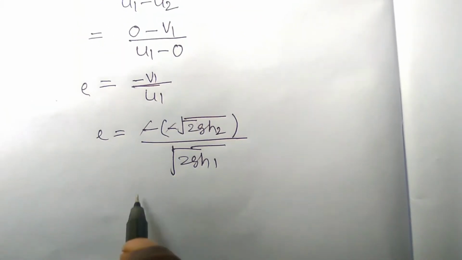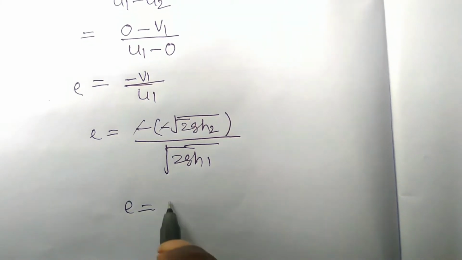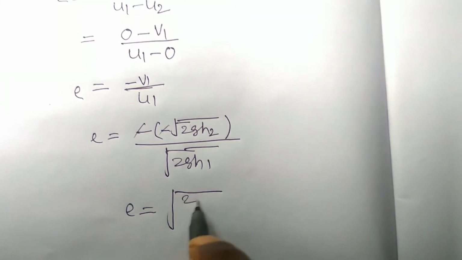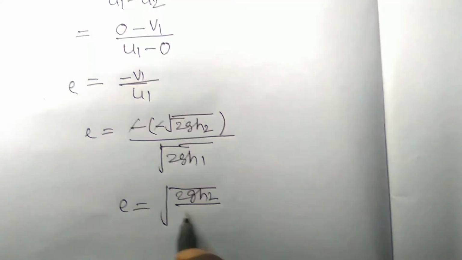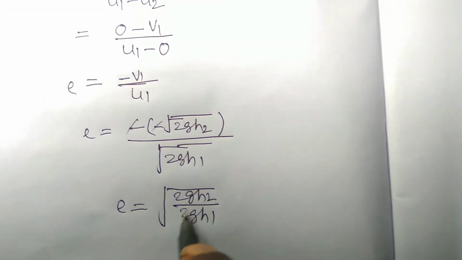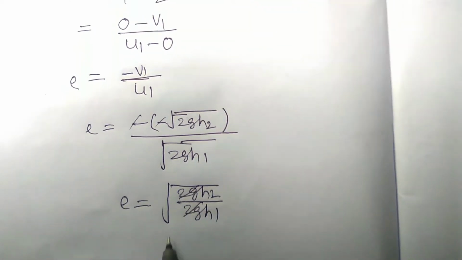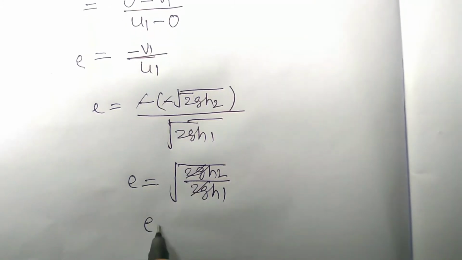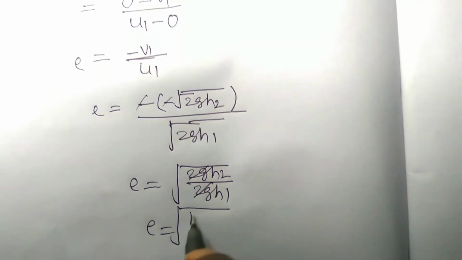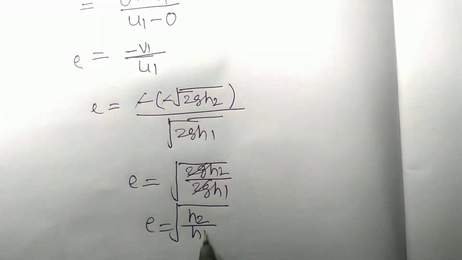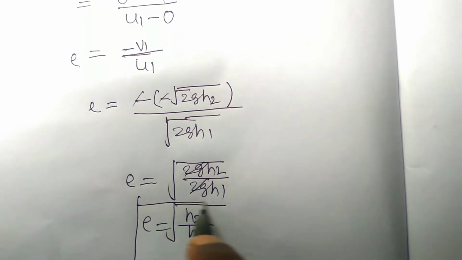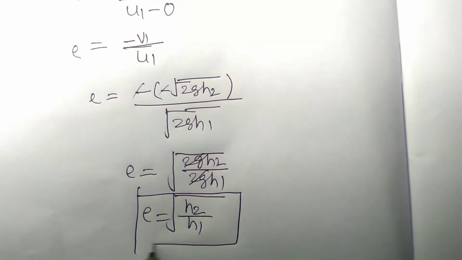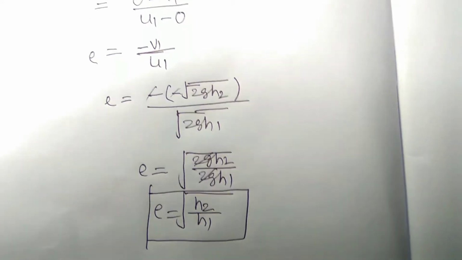So minus minus will be plus, and e is equal to root of 2gh2 by 2gh1, where 2g is cancelled out, so e is equal to root of h2 by h1. So this is the quotient of restitution between two collisions.